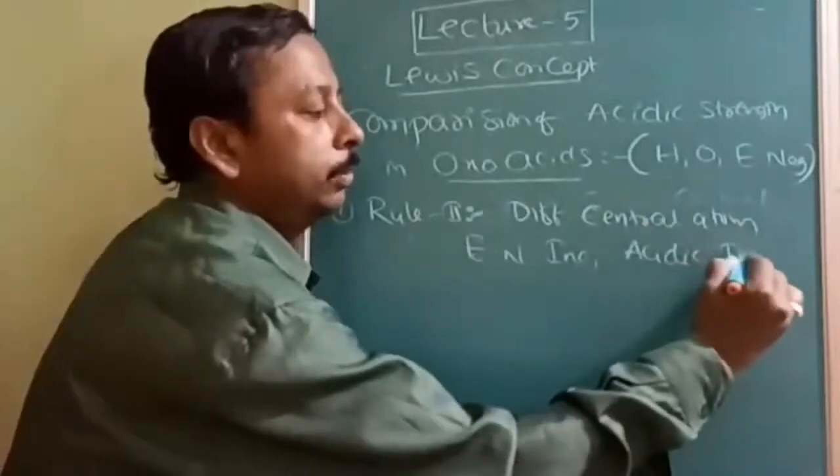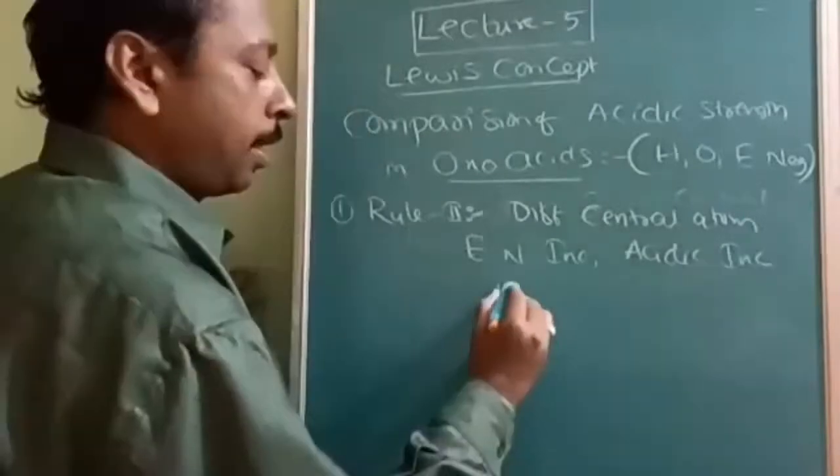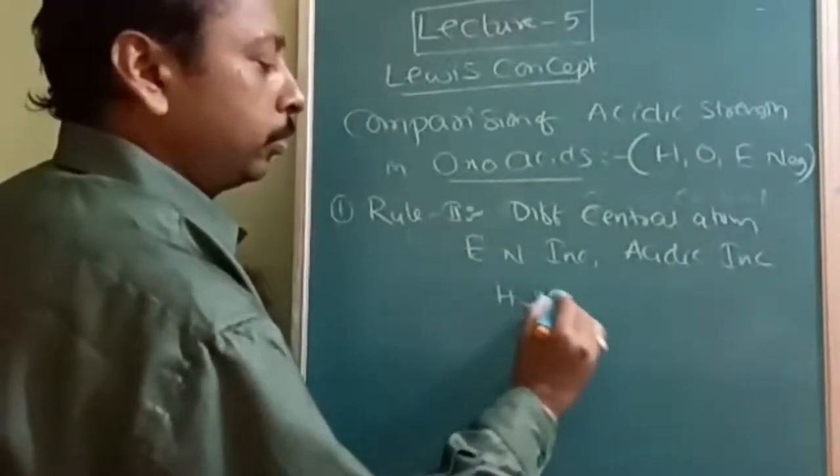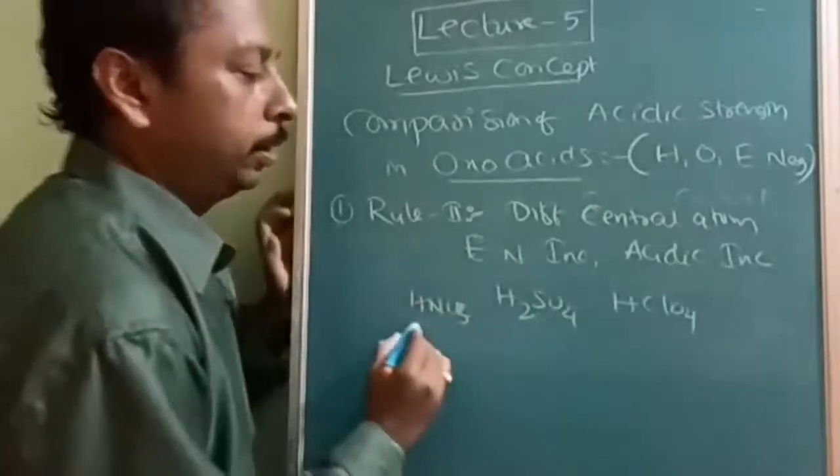Let us take one period. In one period, if I take H2SO4, HClO4, and H3PO4, here the central atoms are different.